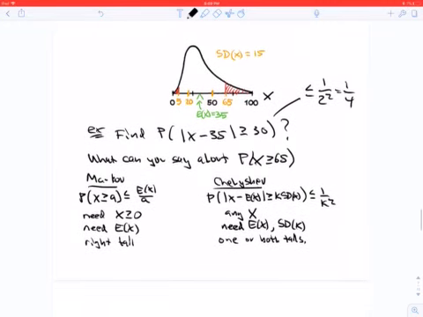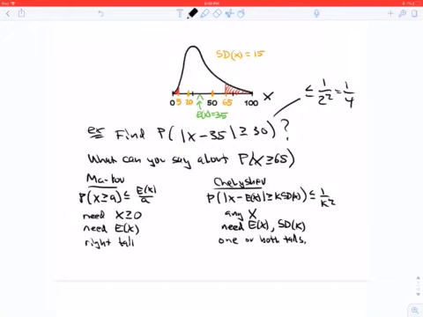And so, for example, if you wanted to find the probability that x is more than 30 away from 35, well, I would notice that, okay, 1, 35 is the average, and 2, 30 is 2 SDs. So k is 2 here, and I can apply Chebyshev to get that the probability is less than or equal to a quarter.